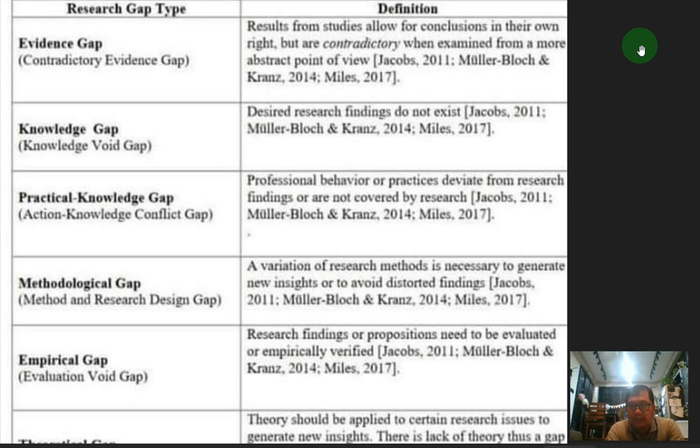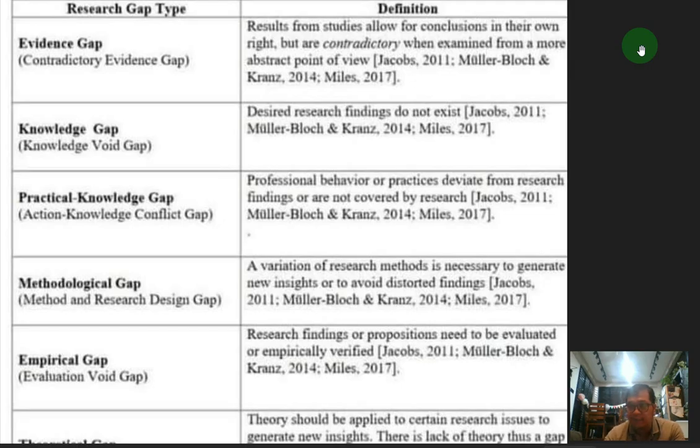Good day, class. This week, we're going to have an activity during our class schedule. Before that, we're going to discuss the different types of research gaps.